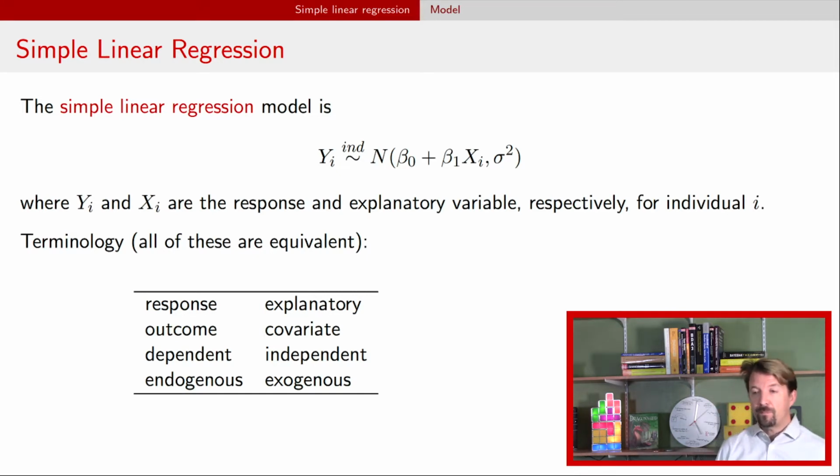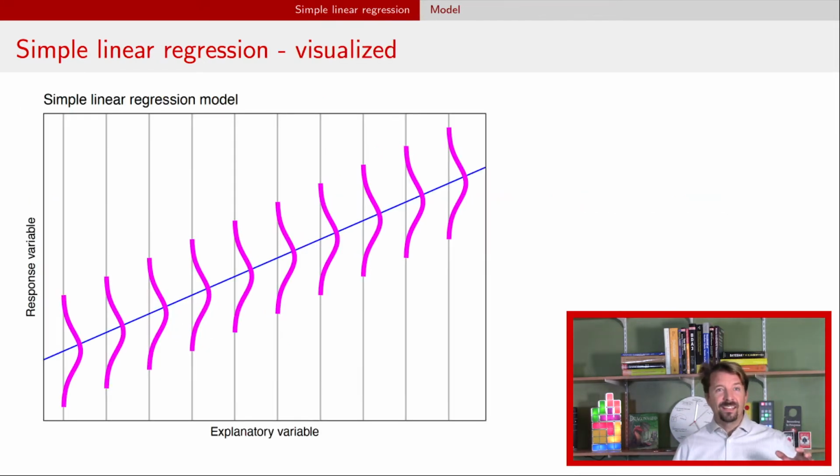That's the plan. Okay, so as a visualization of this model, we have a picture that would look like this. The first thing is that blue line, that's our regression line. That regression line has some intercept, that's beta naught, and some slope, that's beta 1, and that determines that blue line. Now, at any given value on the x-axis, we have a distribution of possible responses that we could see, and that distribution is a normal distribution, and that's why we have these bell-shaped curves falling along that line.